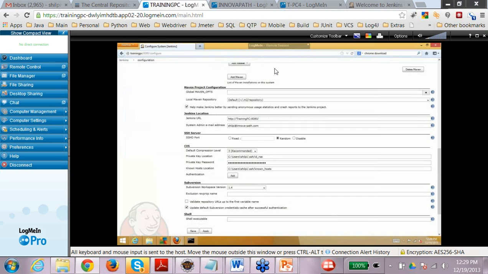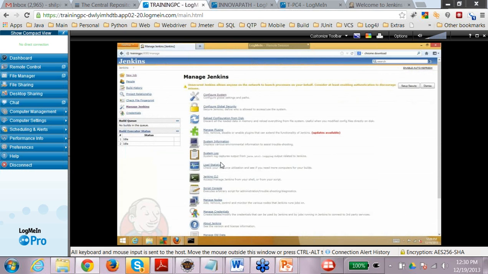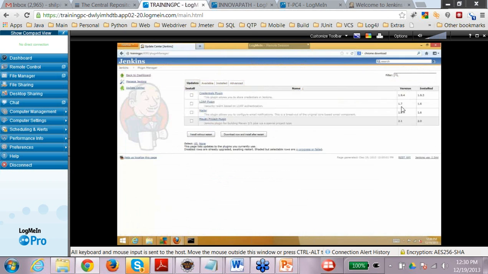So there are two plugins which I would recommend that you can install. So you can go back to Jenkins and say manage Jenkins, and go here to manage plugins. There, Jenkins comes with around 400 plugins, so you might be needing a couple of them for a specific requirement or for your project. You can click on available,